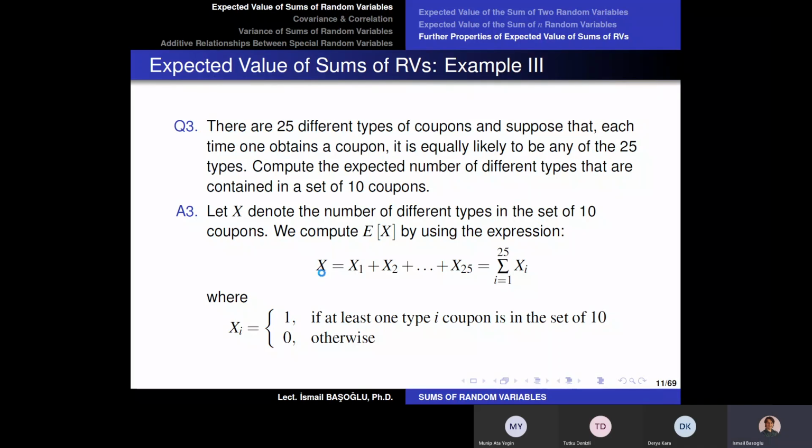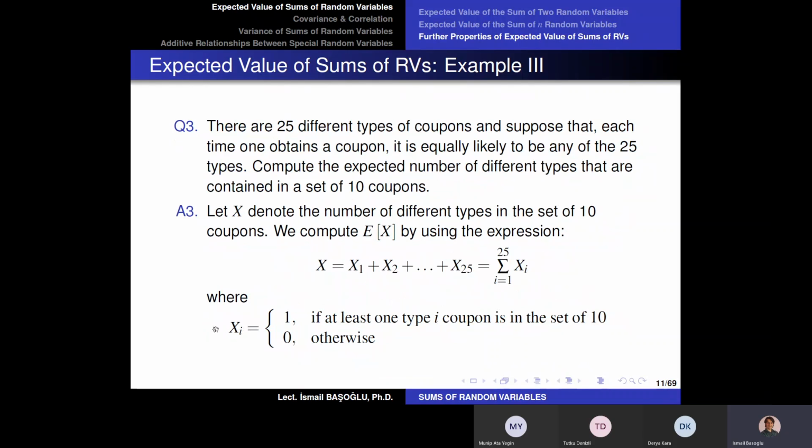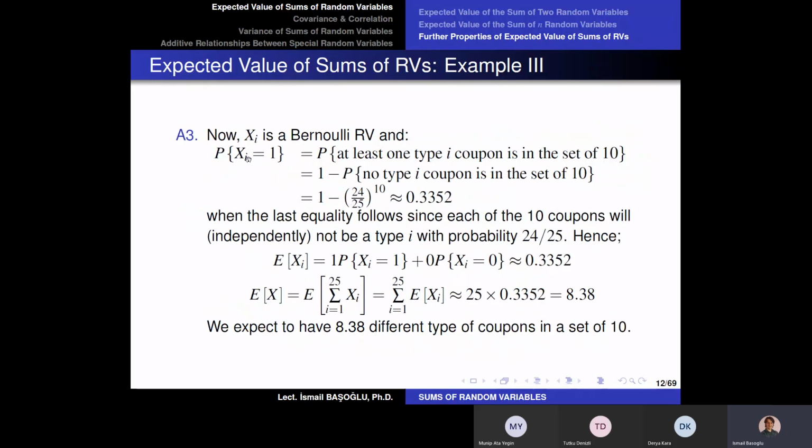Okay. So it doesn't matter. Now, what I'm going to do is this. What is the probability for any football player to have the Bernoulli random variable being equal to 1? So I'm just going to determine the probability distribution or the success probability for each xi here. Now, the probability of xi being equal to 1, or in other words, the probability of at least having one picture of that football player in the set of 10, how can we calculate that probability?